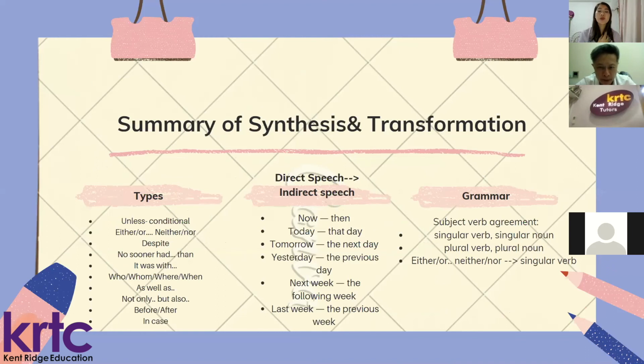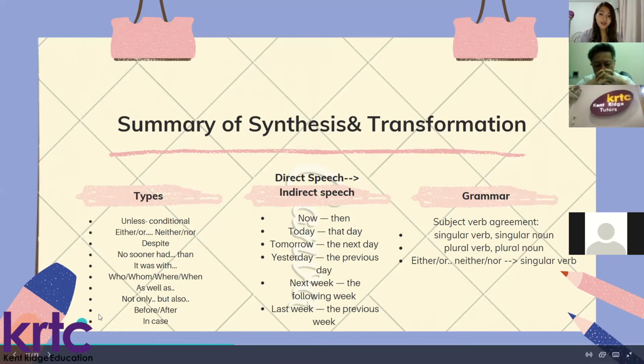So here is a quick summary because I think this is probably the most content-heavy part. We have the types of questions here: unless, which is conditional, either or, neither nor, despite. Pay attention to unless and despite, you need to change the adjective to the noun form. No sooner had than, they're happening around the same moment or one after the other. With questions, pay attention to the subject. Who and whom, remember the difference: who is the subject, whom is the object. As well as, you need to pay attention to just the first subject. Not only, but also, both of them need to be the same positive or same negative. Before or after, take note of the tense. In case, that's how you replace less questions.